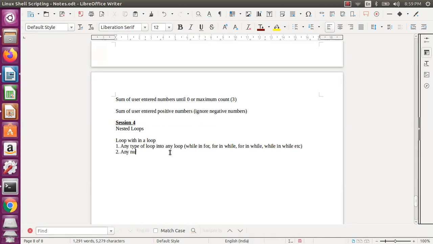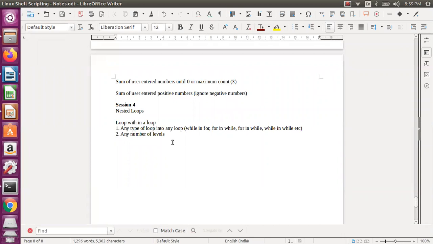And any number of levels? Can I have a while within a while within a while? Yes, you can have any number of levels. But if you have more than two or three, it will be very confusing. So better not to have more than two or three at most. If you have loops like that, you can replace them with a function. Once we see functions, if you have two or three loops, then some loops you can put into a function. Because you need to understand your own code, and you will not be able to understand it if you see it after a few days.